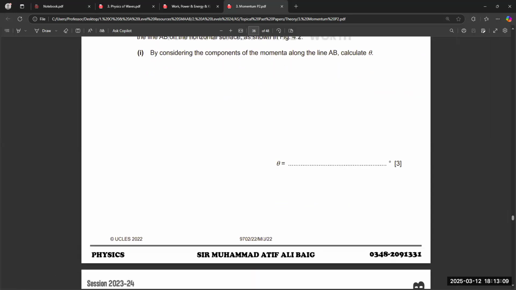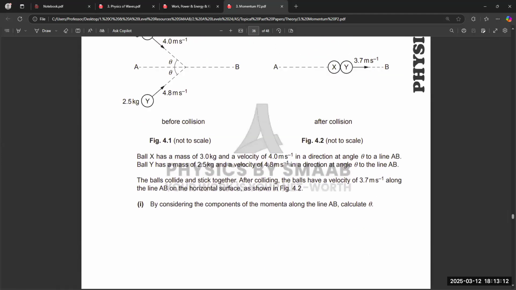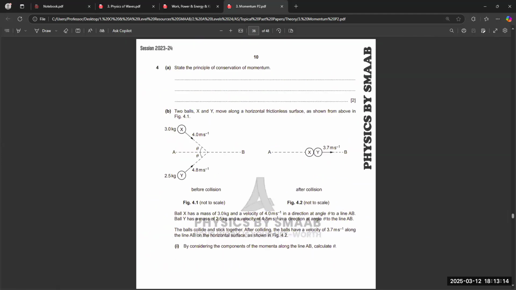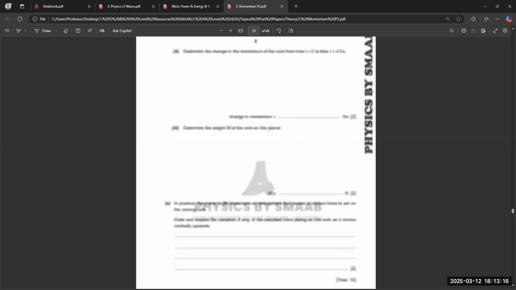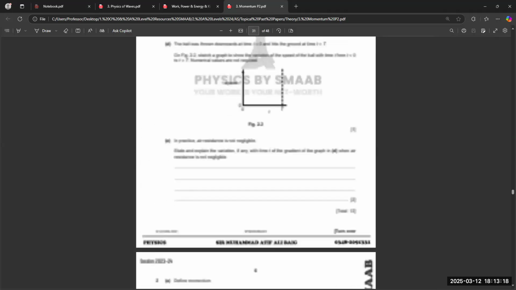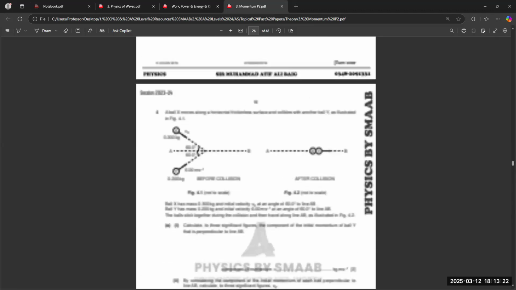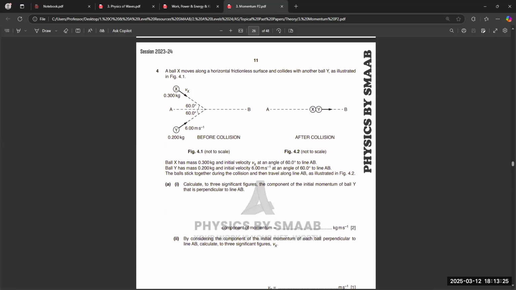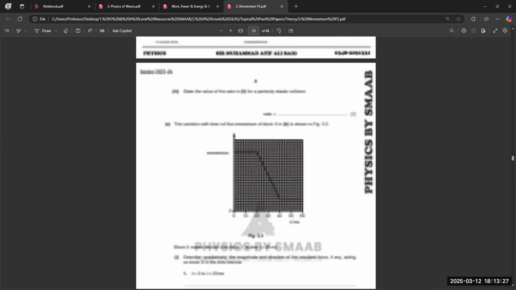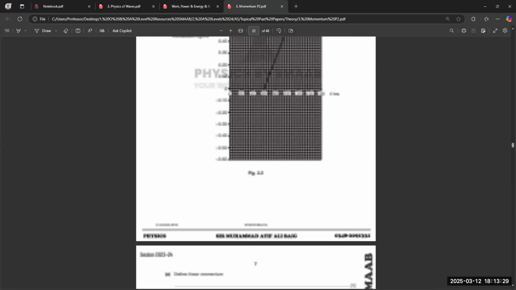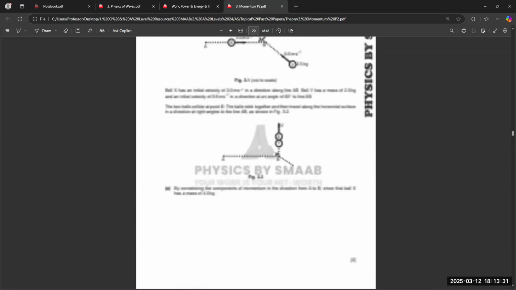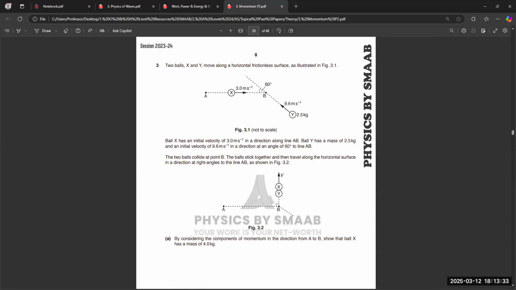This is from 2022. In 2023, there is one more question. And for example, if you search for this type of question, this is another question, right? Same type. Another question, right?